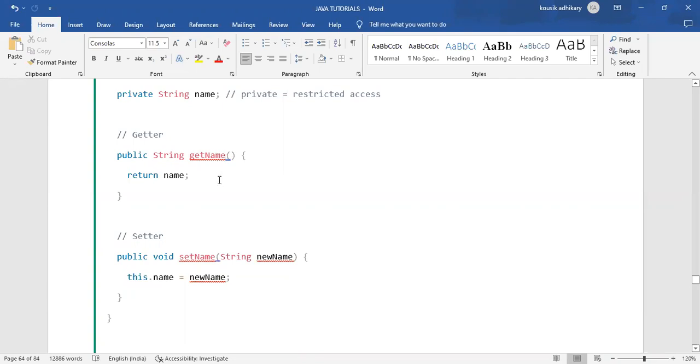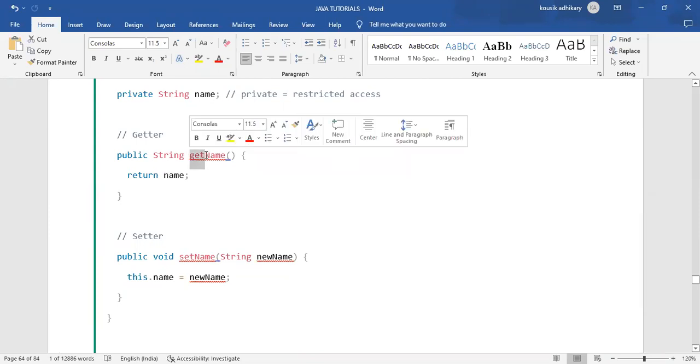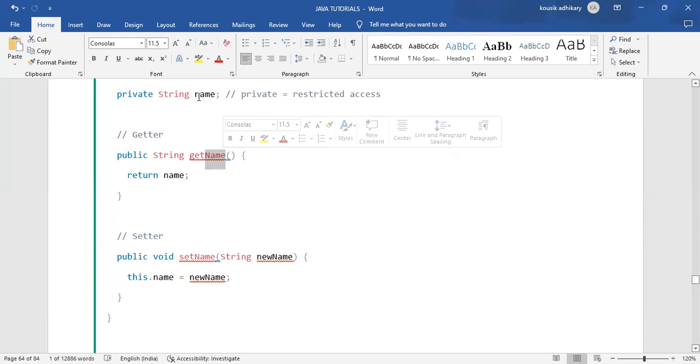Within that get method block, we are returning the name, whatever value is available in name. Get is the get method, and name is the name of that variable.